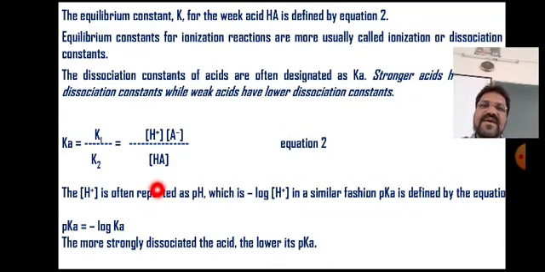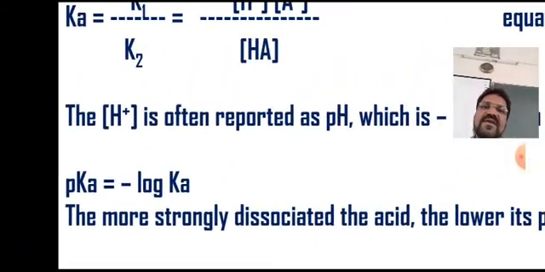As we have defined pH as the negative logarithm of hydrogen ion concentration, we can define pKa as the negative logarithm of Ka. This is the definition of pKa, and every weak acid will have a specific pKa value, which is the negative logarithm of the dissociation constant.